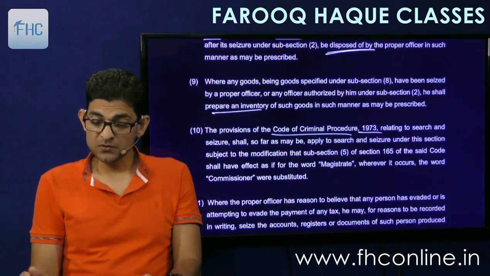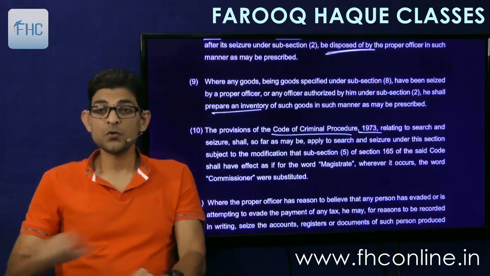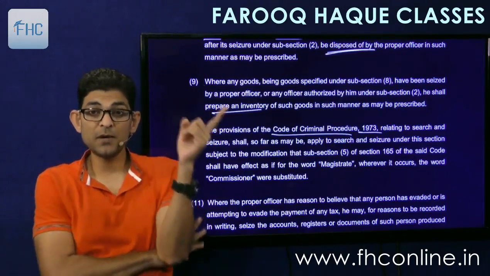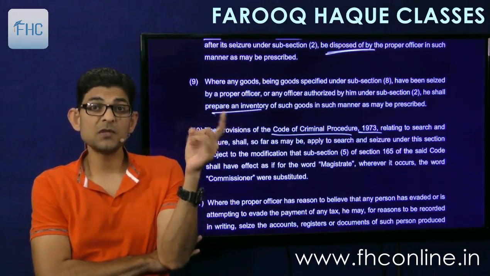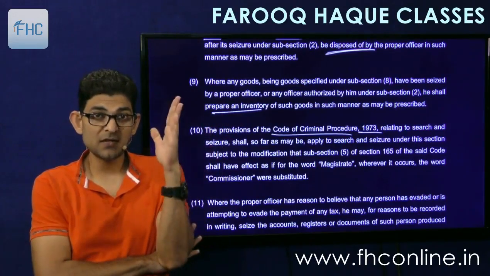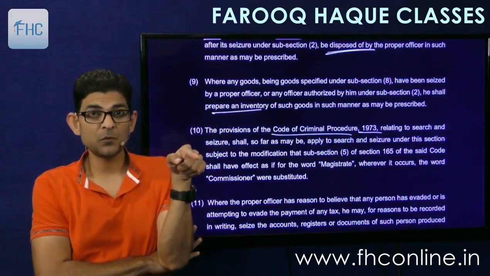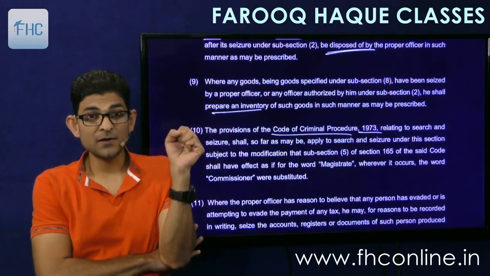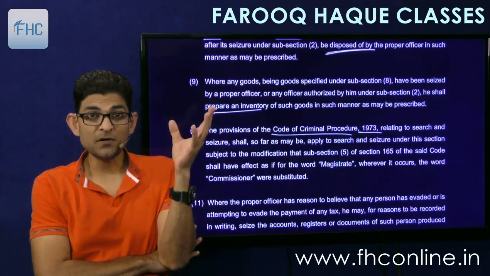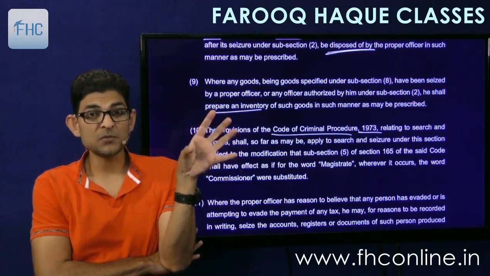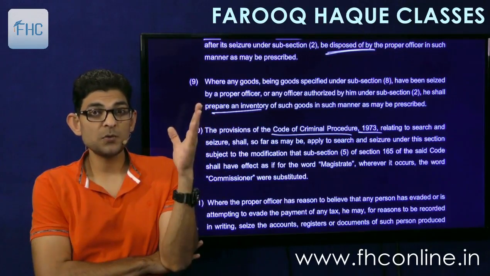Subject to the modification that subsection 5 of section 165 of the said code shall have effect as if the word magistrate were substituted by the word commissioner. So this whole procedure of search and seizure, the powers of the officers and all, are governed by the Code of Criminal Procedure 1973, which gives the complete powers and enlists the whole methodology of search and seizure. So that will apply here, mutatis mutandis, except that in the Code of Criminal Procedure the power to issue a search warrant is with the magistrate. So here it will be modified and read as commissioner. Means the power to issue a search warrant is with the commissioner.